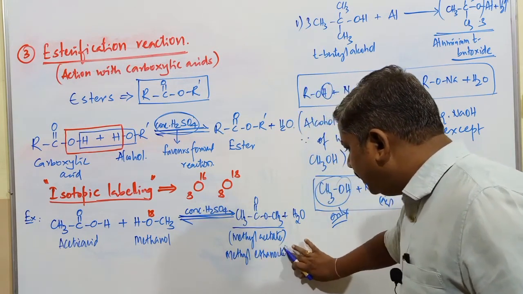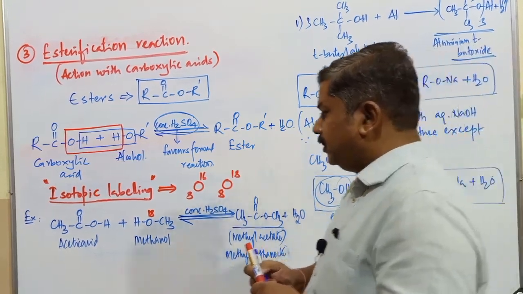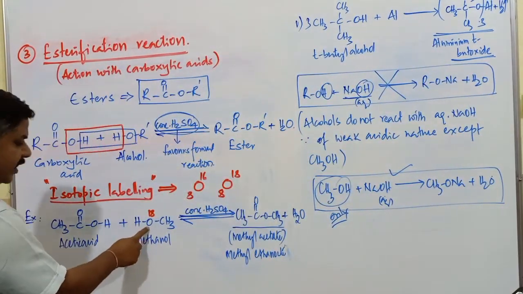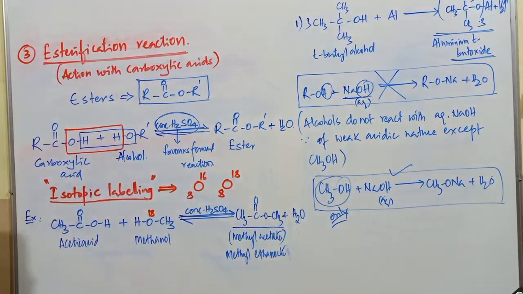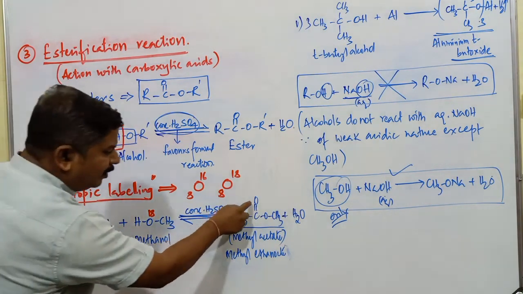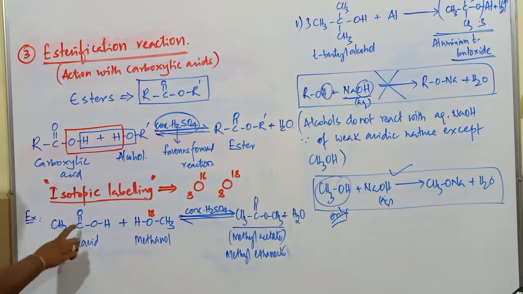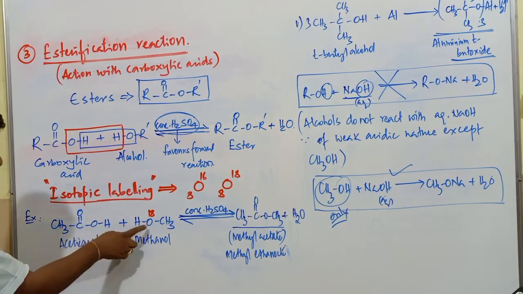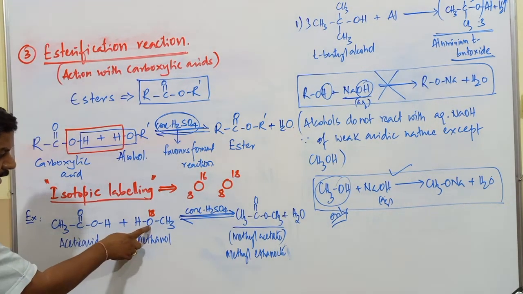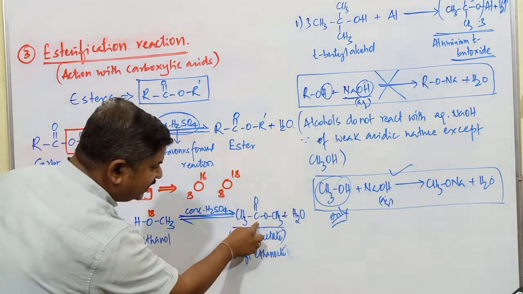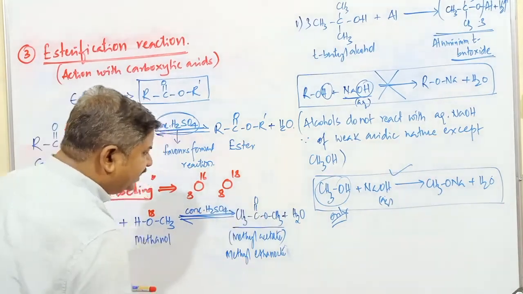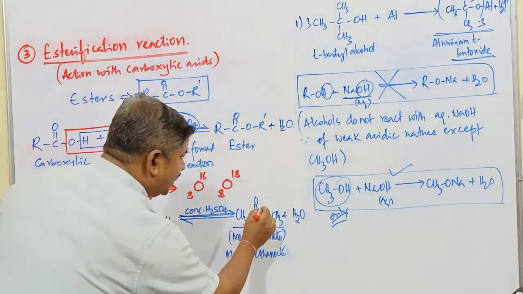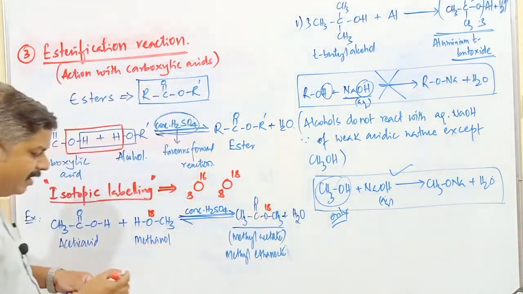When methyl ethanoate, that is, the ester, is formed, the question is whether this oxygen is a part of the ester or a part of this water molecule. No doubt the carbon-oxygen double bond is not related to this. It is with respect to this oxygen and this oxygen, whether the oxygen 18 isotope is a part of the ester or a part of the water molecule. After analyzing this compound, it was identified that oxygen 18 is a part of the ester.